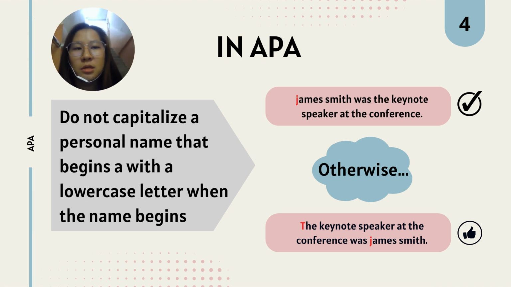Alternatively, rewriting the sentence is crucial to avoid the issue of starting a sentence with a lowercase name. In this revision: "The keynote speaker at the conference was jan Smith." Jan Smith is still the focus of the sentence, but it's not the first word. This maintains clarity and readability for the reader.